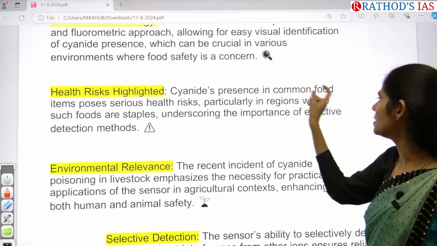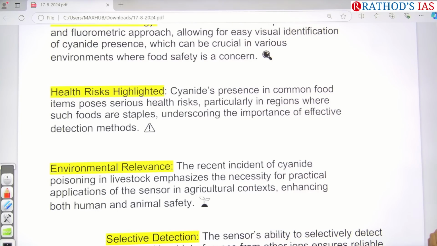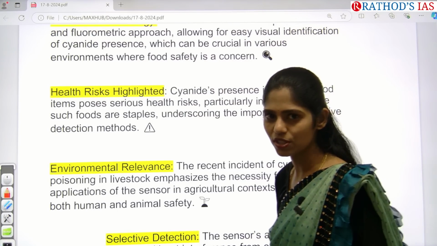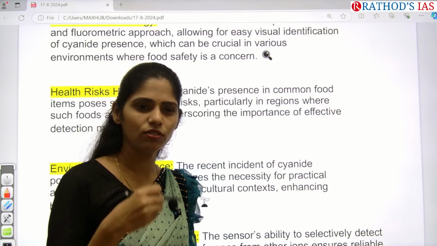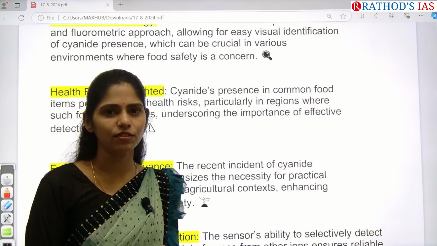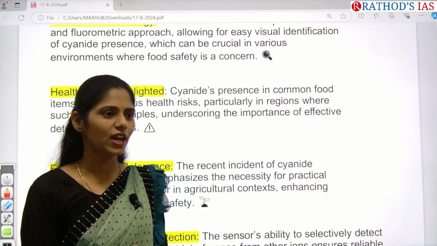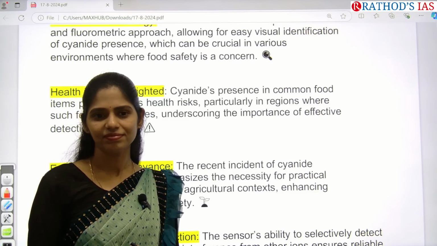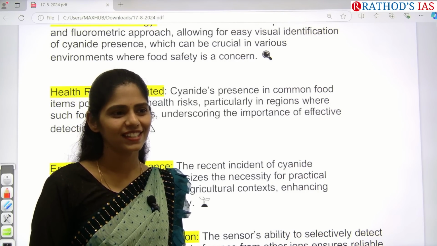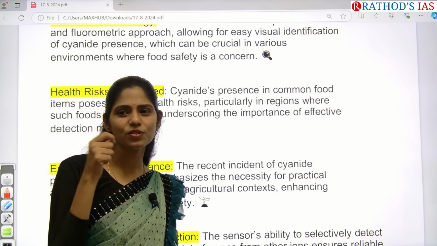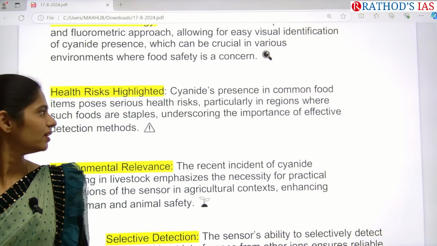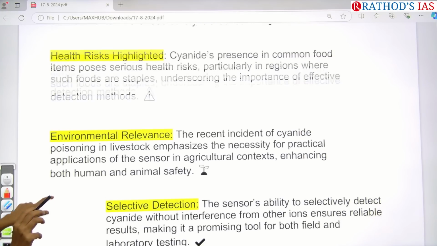Cyanide presence is commonly seen in some types of foods, and because of this, it poses a serious health risk. So in which kind of foods can we see cyanide present naturally? Do you have any idea? How many of you eat almonds? Yeah, in almonds also we can see a very little amount of cyanide. Okay, I will show you in which foods you will find cyanide.